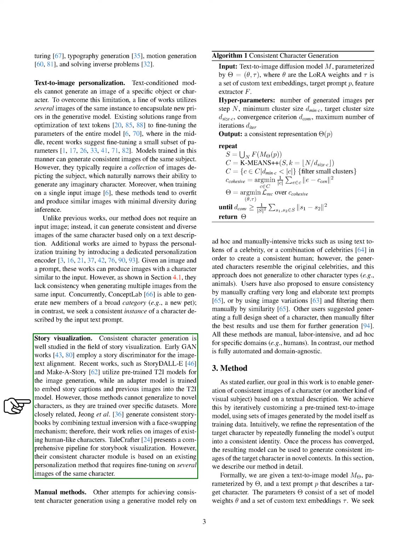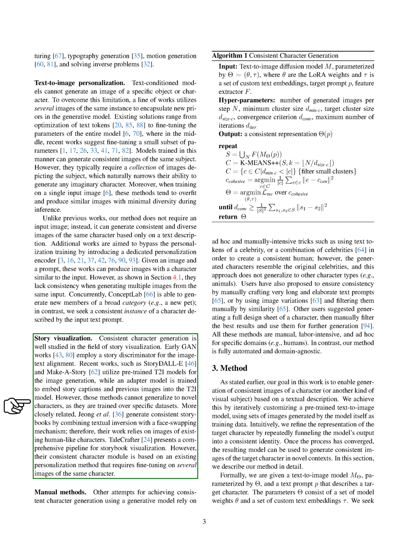This is a well-researched area, with early works using generative adversarial networks, GANs, and a story discriminator to align images and text. More recent developments, like Story-E and Make-A-Story, use pre-trained text-to-image (T2I) models for image generation, and train an adapter model to embed story captions and previous images into the T2I model. However, these methods have limitations, as they can't create new characters outside of their training datasets.